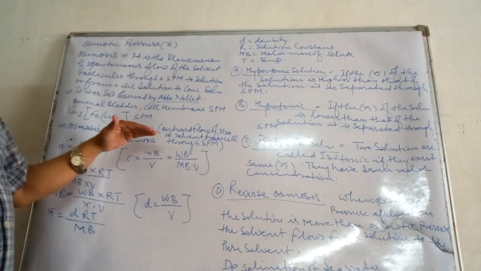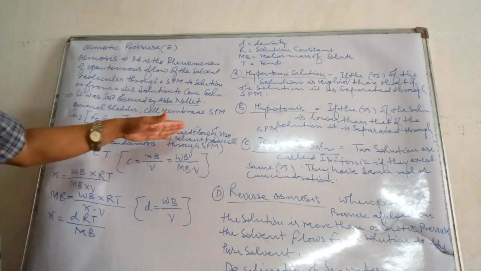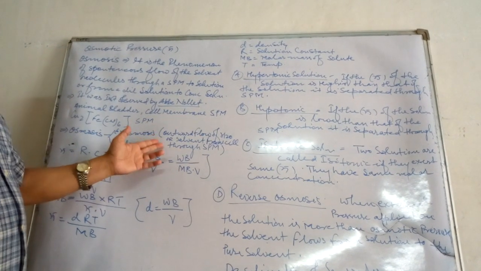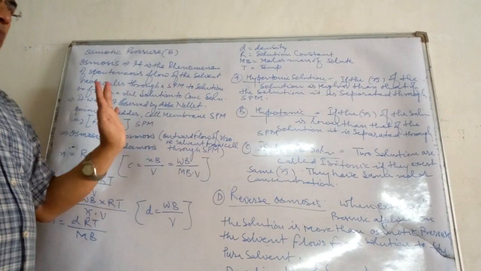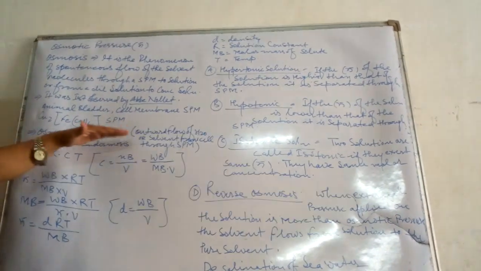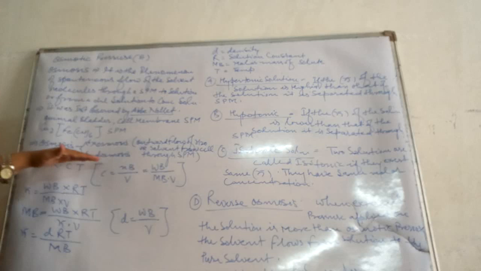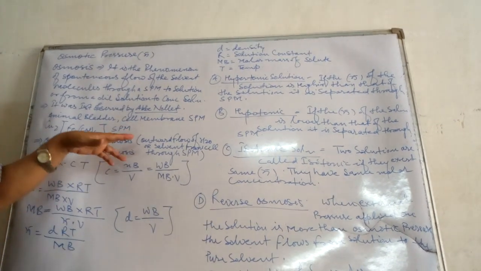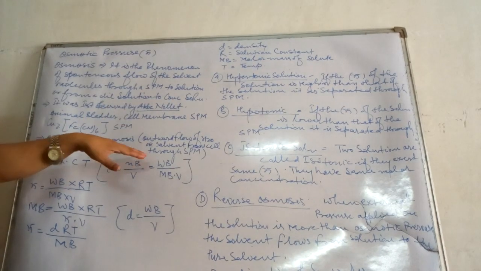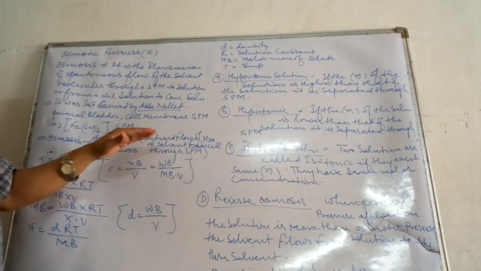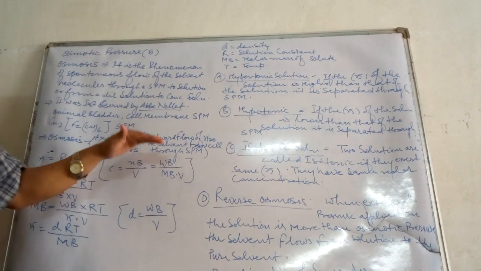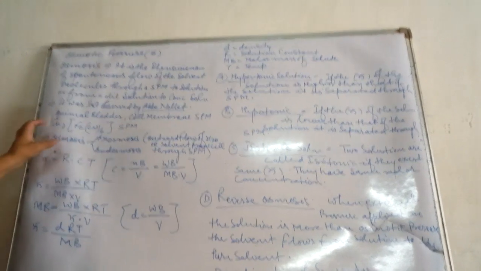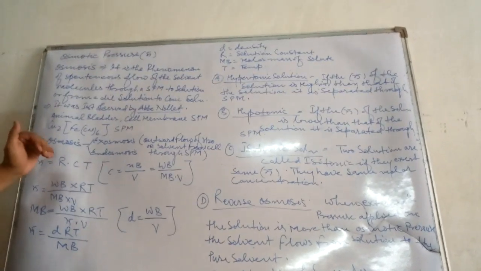Exoosmosis is the outward flow of water or solvent from the cell through SPM. Endoosmosis is just different: it is the inward flow of water or solvent into the cell through SPM.